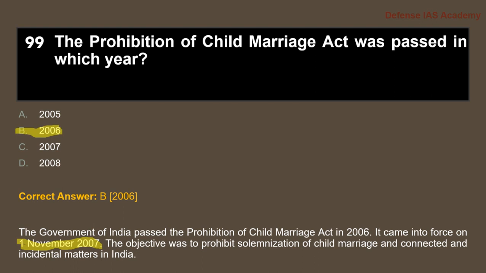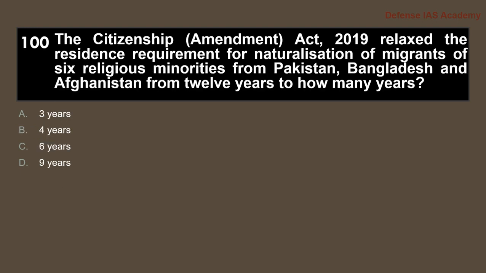It came into force on 1st November 2007. The objective was to prohibit solemnization of child marriage and its connected and incidental matters in India.